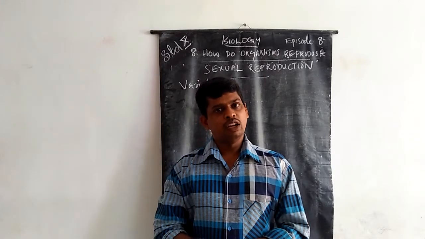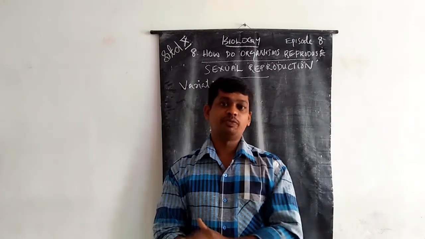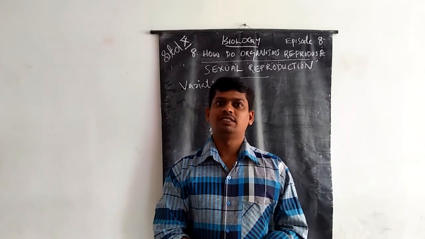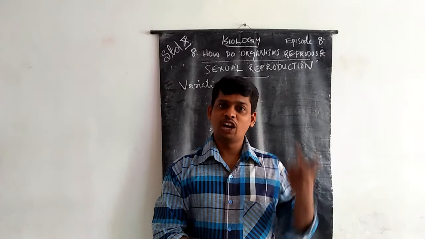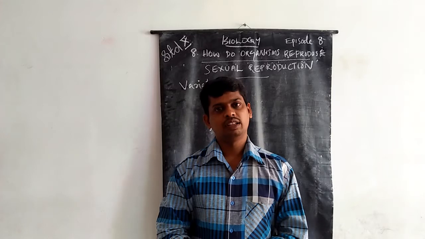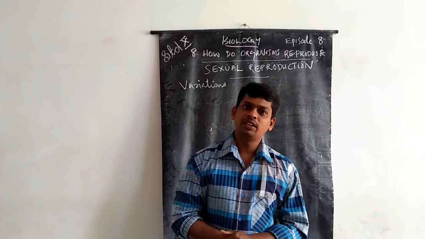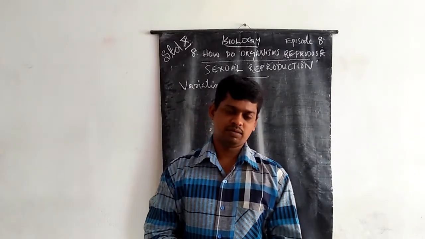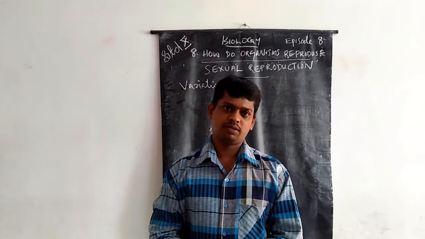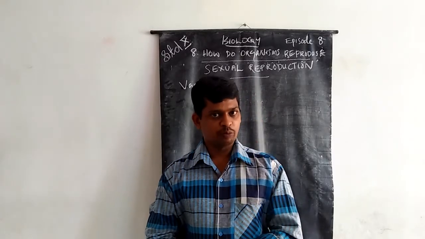But a hen reproduces chicks with the help of a cock, and a bull does not reproduce alone. The cow will reproduce with the help of a bull. That means sexual reproduction involves two individuals, two organisms of the same species. That is sexual reproduction.